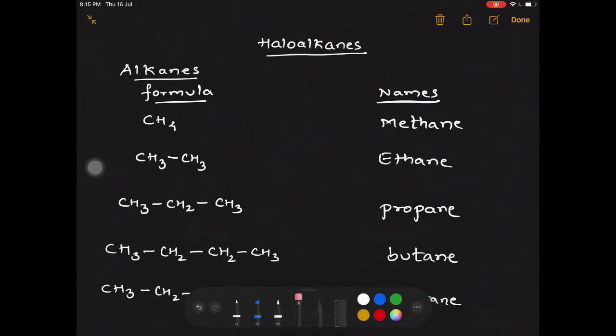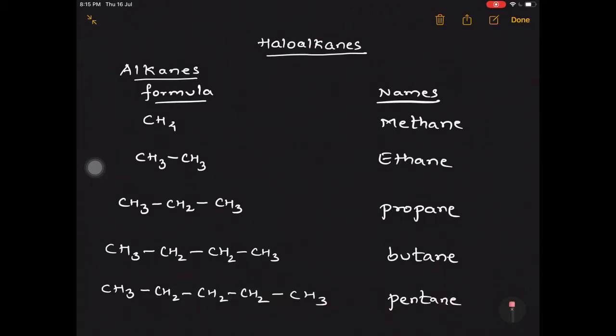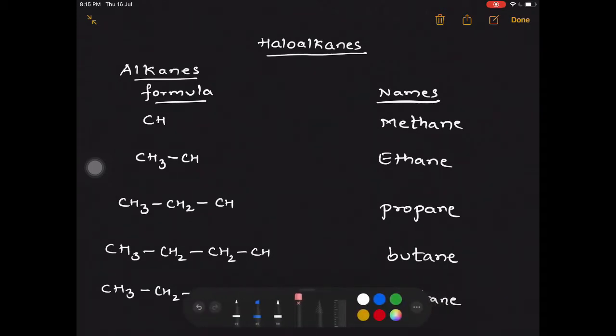Now when we start removing 1 hydrogen from these carbons, the alkane becomes a group called alkyl. So here we have the alkyl group formation.